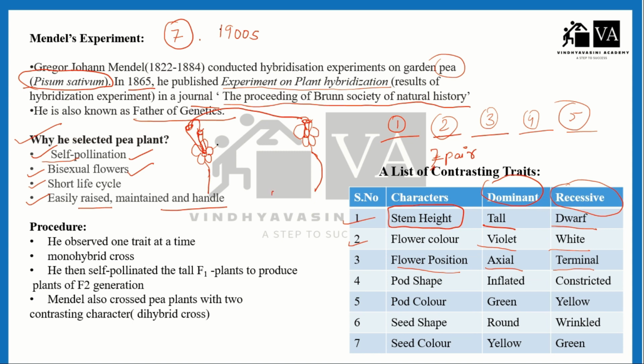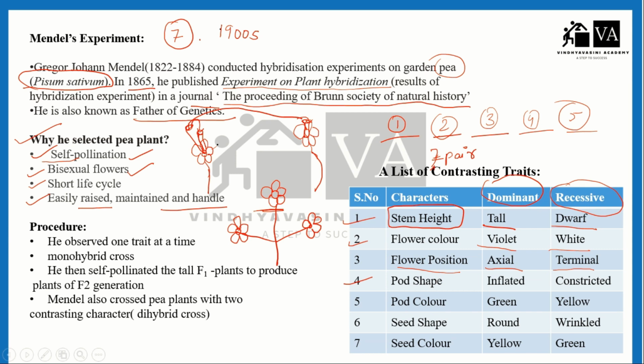If the flower grows on the top of the plant, or at the terminal position, then it is a terminal position of the flower. And if a flower grows here, on the branch side, then it is an axial position, right? So axial is dominant while terminal is recessive.